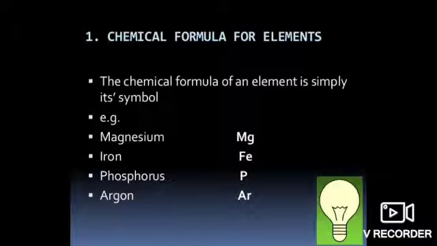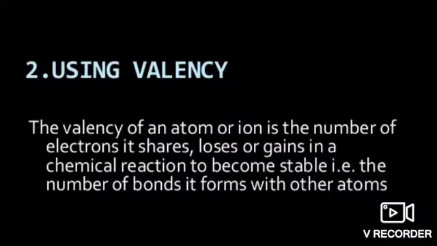If you know the symbols, only then you can write the formulas. In ninth class, you have read about different elements, their atomic numbers and their symbolic representations also. As here it is written, for iron it is Fe, for phosphorus it is P, for magnesium it is Mg. So many symbols. For hydrogen it is H, for helium it is He, for boron it is B, for nitrogen it is N, for oxygen it is O, for neon it is Ne, for sodium it is Na.